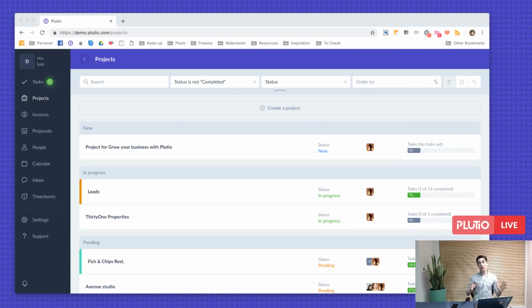Translation, now Plutio is available in a lot of languages, but the translation is done voluntarily by some of our Plutiopians. They're doing their best to translate Plutio and their help is greatly appreciated. But obviously, as you probably understand, it will take us a little bit longer to get the translation polished up. If you're willing to help us translate Plutio to your language, get in touch via the built-in live chat and I'll set you up. Thank you for helping.